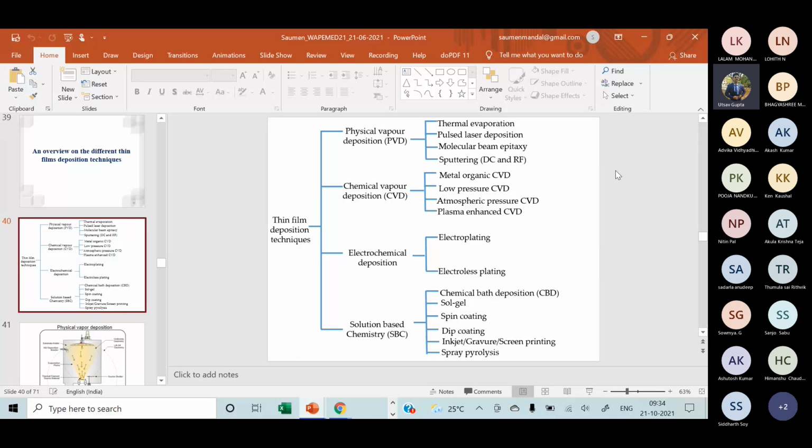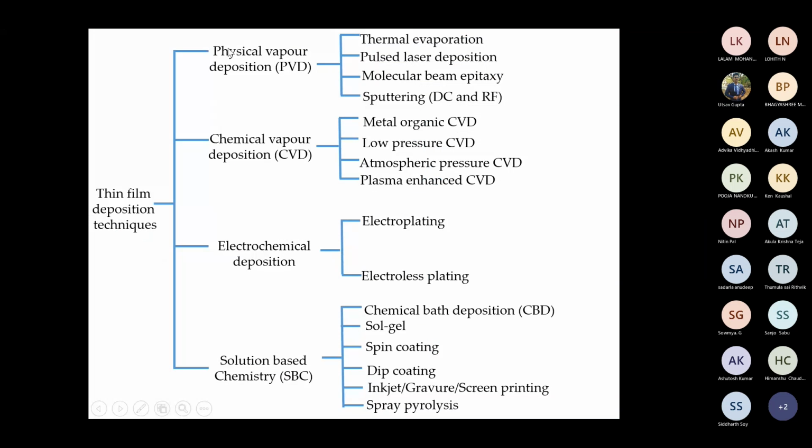Yeah, PLD. Can you see the slide? First you can see the physical vapor deposition. Under physical vapor deposition, I put four: thermal evaporation, pulse laser deposition, molecular beam epitaxy, and sputtering. Chemical vapor deposition has the classification I talked about: metal organic CVD, low pressure CVD, atmospheric CVD. So pulse laser deposition comes under physical vapor deposition, PVD.